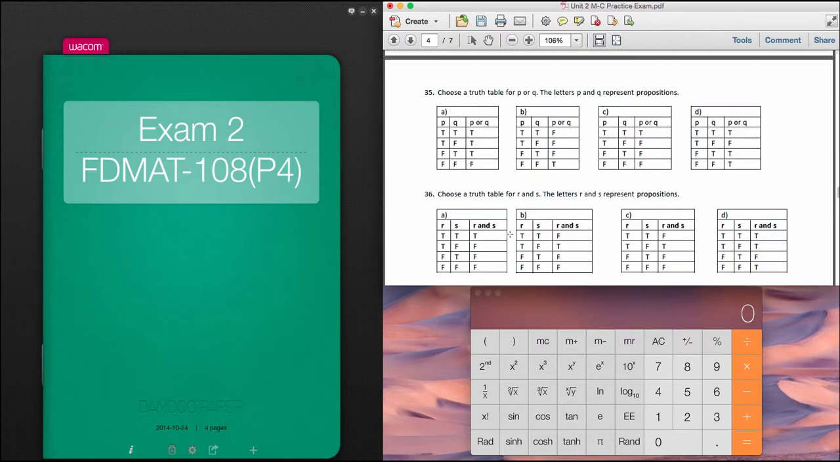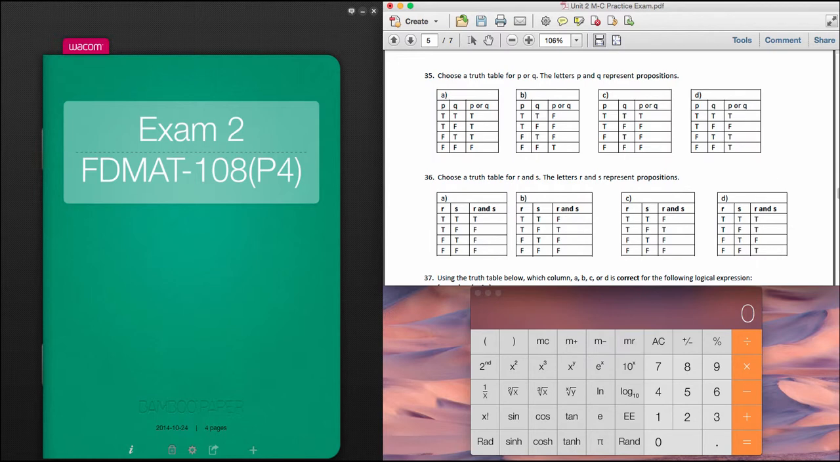All right, number 35. We're going to choose a truth table for P or Q. Now remember, the letters P and Q represent a proposition. The idea behind a truth table is that it's all about the Boolean operations. So in this case, it's or. We have to know that or means if one or the other is true, then my proposition must be true. So TT, that's good. TF, that's good. We have a T, TF, that's good, and then FF. So that actually happens to be A is the correct answer.